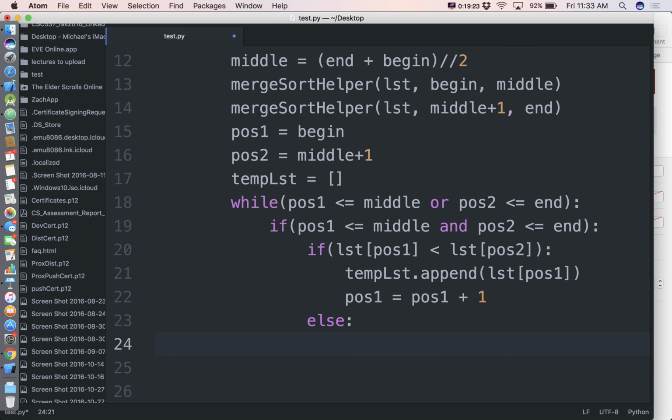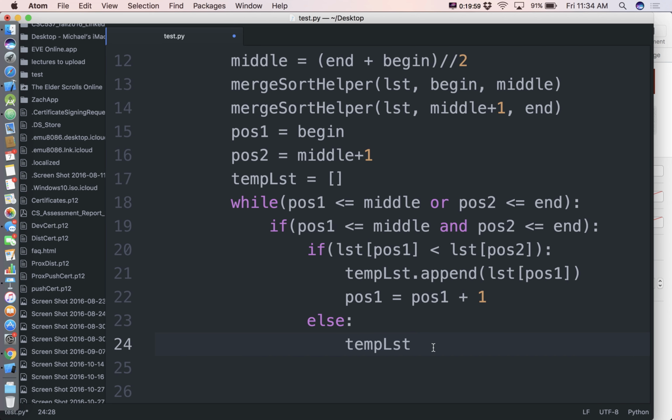Else, if pos1 wasn't the winner, pos2 must have been. So we'll say templist. What if they're both equal? Doesn't matter. If they're both 5s, does it matter who we pick? Right, we're going to handle the equal sign. But you certainly could have said less than or equal to here. But then that's technically a little bit less efficient, because the less than or equal to is a less efficient operator than less than. Negligibly, right?